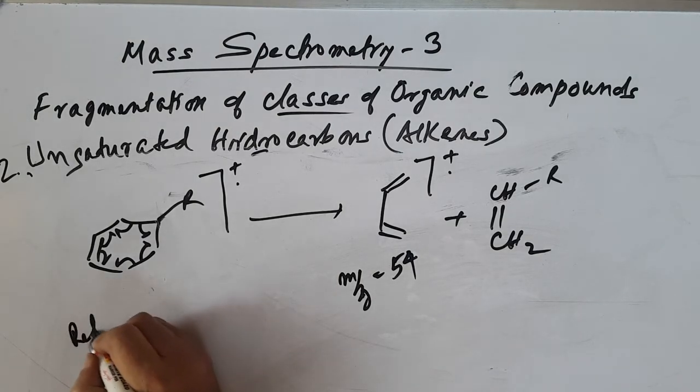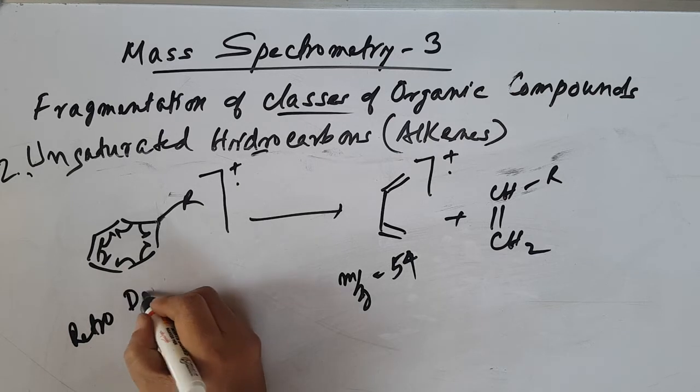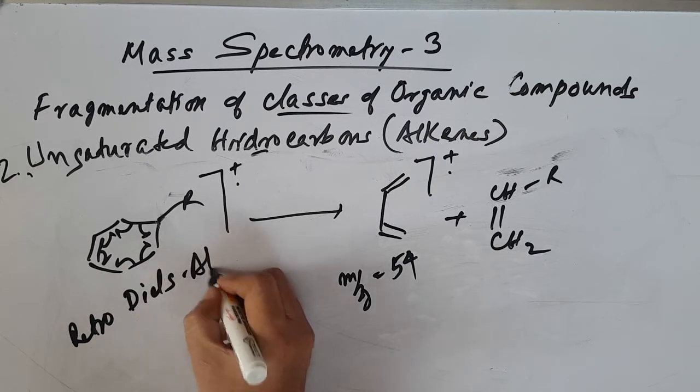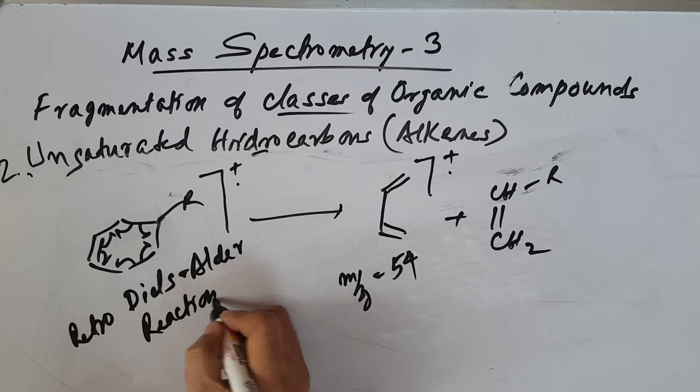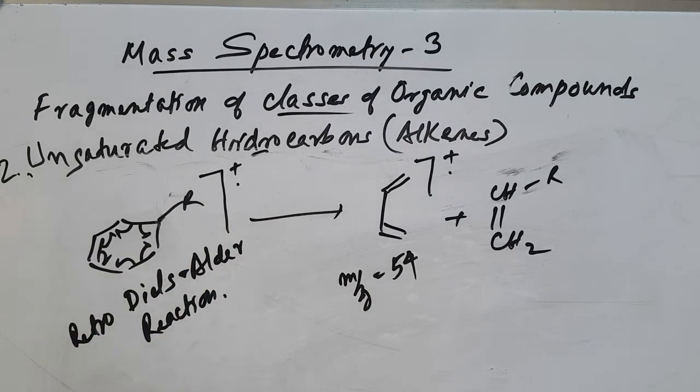So in this case, these are retro-Diels-Alder reactions. In the case of cyclic compounds, cycloalkenes, you can have this type of rearrangement take place. So we can discuss that McLafferty rearrangement can also take place, and this retro-Diels-Alder reaction also takes place in cyclic compounds.